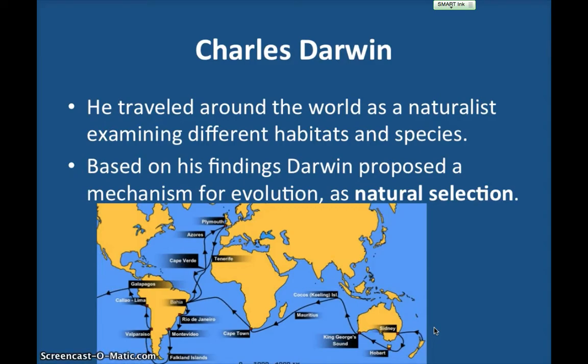So when we talk about evolution, we have to talk about Charles Darwin, because he is the grandfather of evolution. And he traveled all around the world as what we call a naturalist. He was studying nature, and he basically looked at different organisms, looked at their environment, their habitat, and just made some observations so that we could understand them better in the future. Based on this, he proposed a mechanism, a reason how evolution occurred, and he called that natural selection.